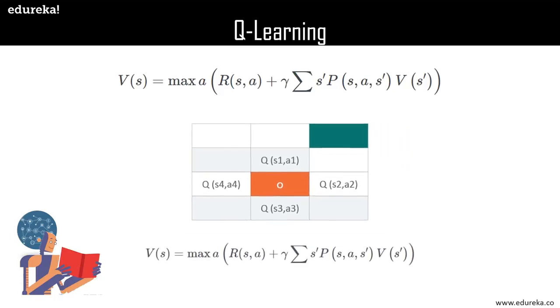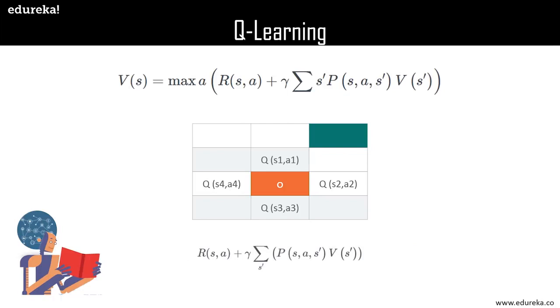Now from the equation V of S equals the maximum over a of R of S comma a plus gamma summation over S dash of P of S, a, S dash into V of S dash, if we discard the maximum function, we have R of S comma a plus gamma into summation P and V. Essentially, in the equation that produces V of S, we are considering all possible actions and all possible states from the current state that the robot is in.